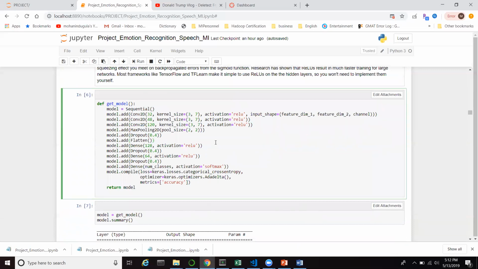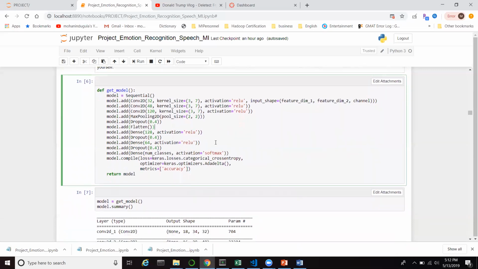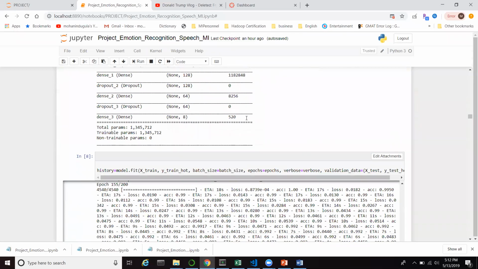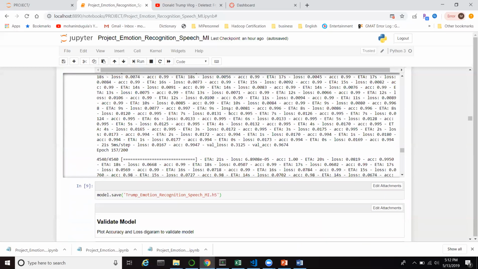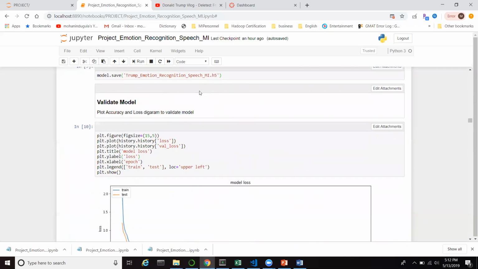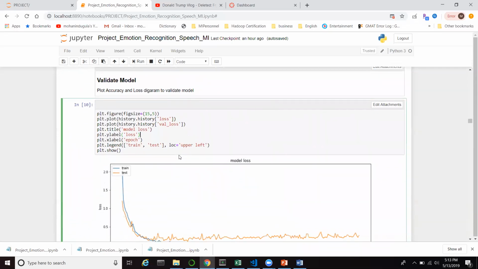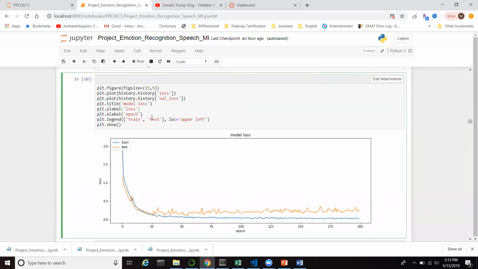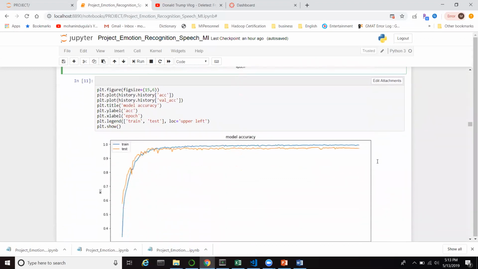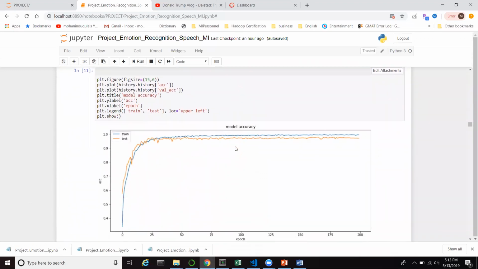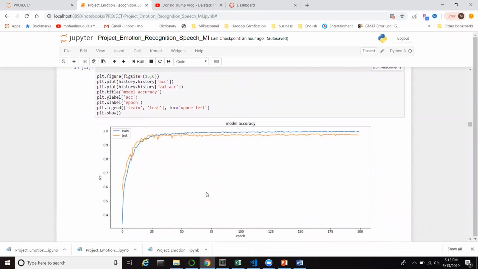This is my final CNN model with ReLU activation. Here I trained the model with 200 epochs and a batch size of 100. Once the training was completed, I saved the model and validated it. From the diagram, you can see the model loss, how it changes with respect to the number of epochs for both the train and test datasets. And here you can see the model accuracy and how it changes with the number of epochs.